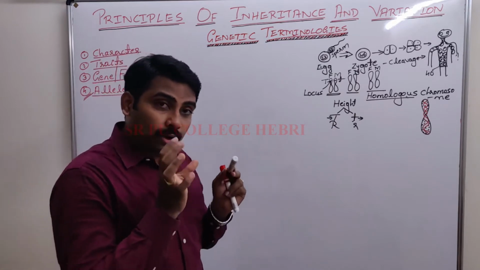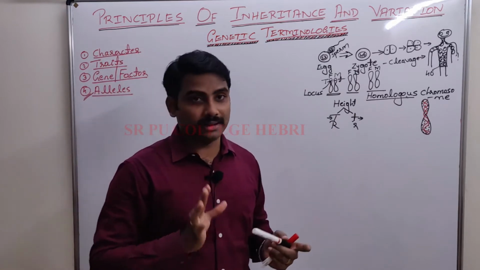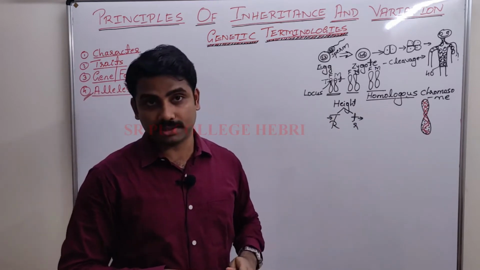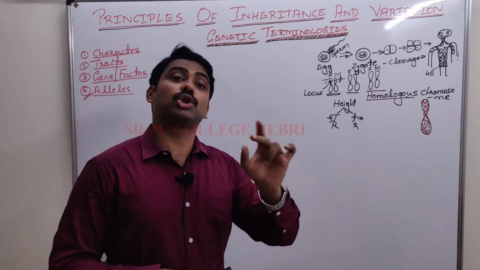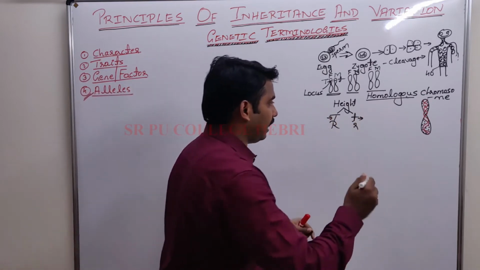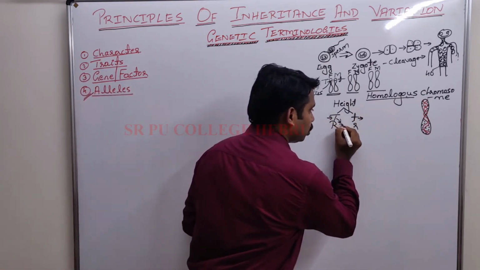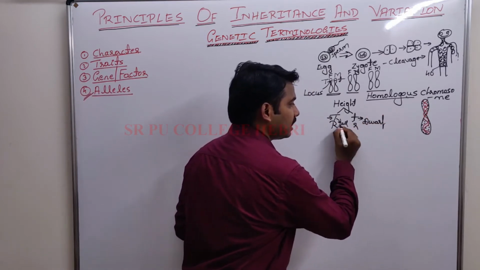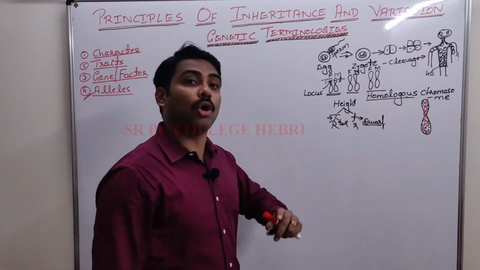But if you write only this much, you are not going to get the mark. So what does the first half of the definition say? Genes which code for a pair of contrasting traits are called alleles.